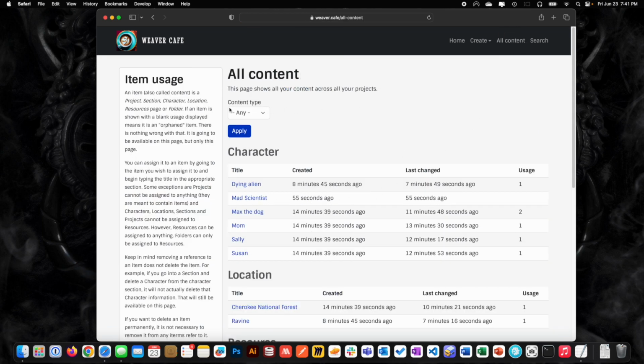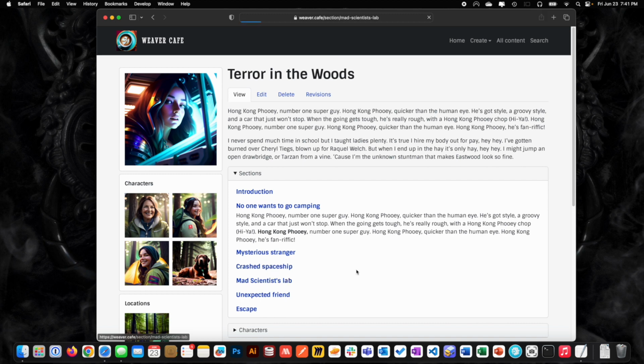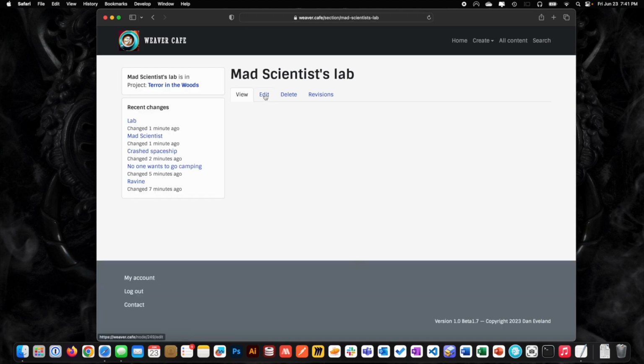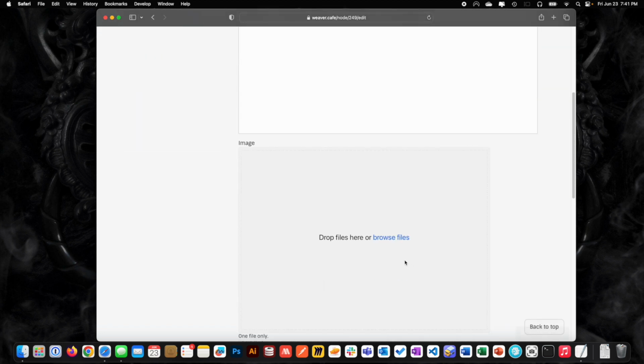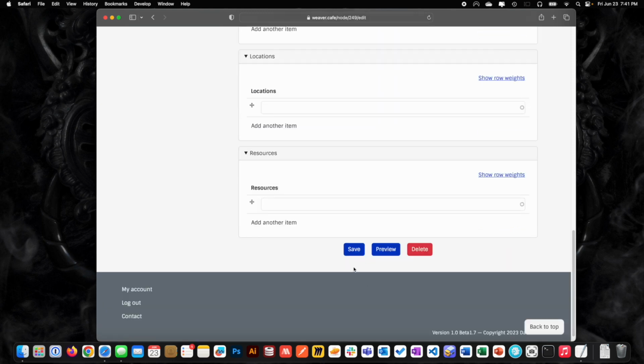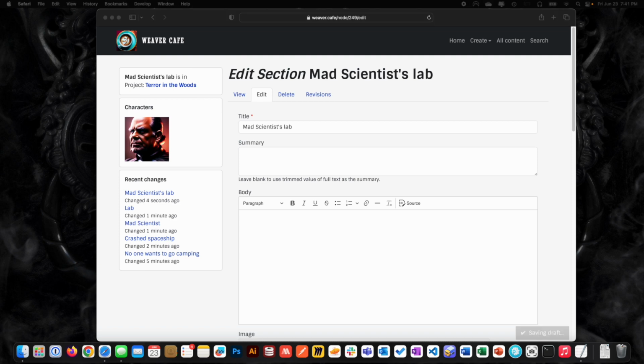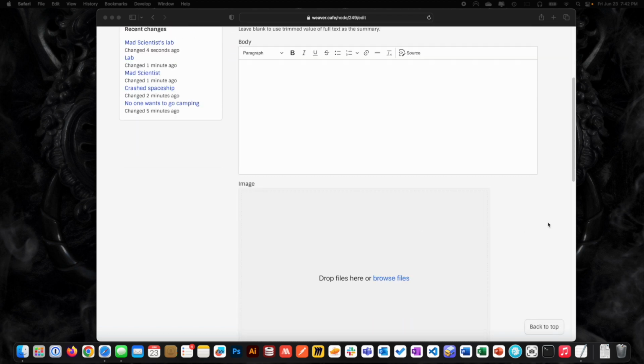Now we're going to go ahead and connect him to a section in the project, which is the mad scientist lab, right? You got to meet the mad scientist in the mad scientist lab, right? So we're going to add the character here, right? So that's just a way that you can do it. You gotta have a picture. I have this thing where I want an inspiring picture. I want to be able to visualize what's going on.